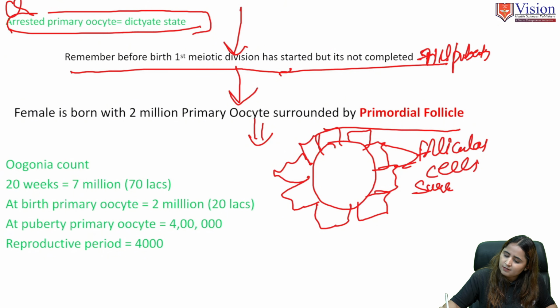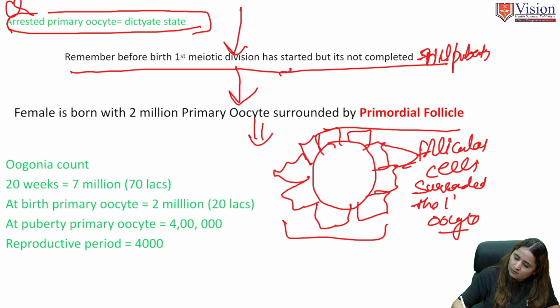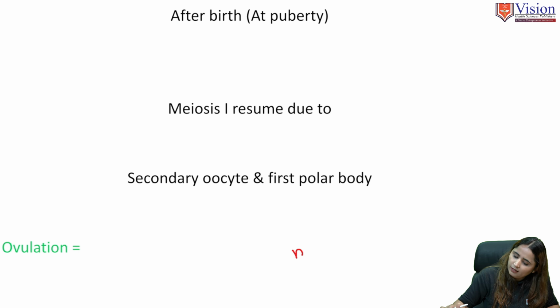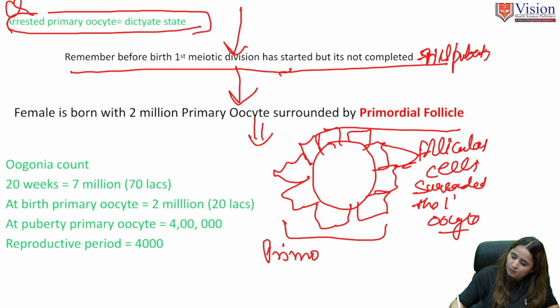The follicular cells surround the primary oocyte, and this whole structure is called a primordial follicle.